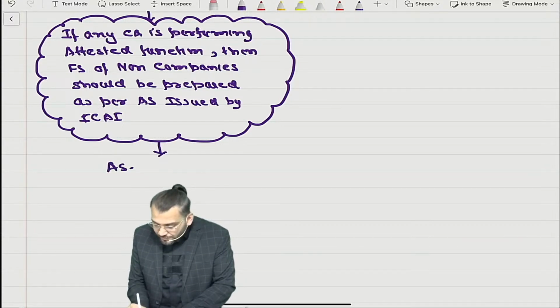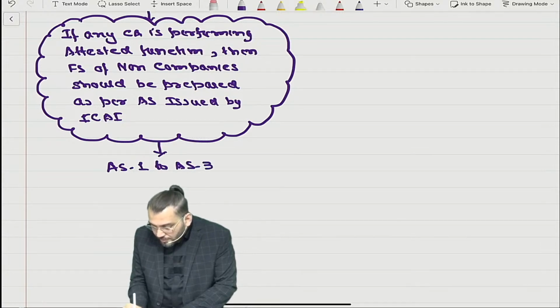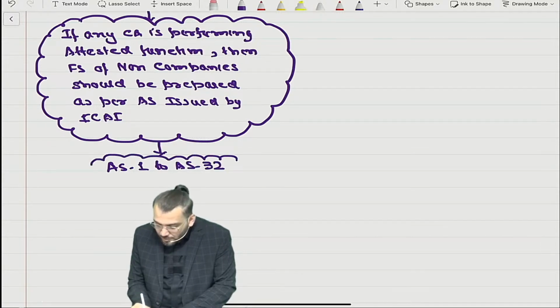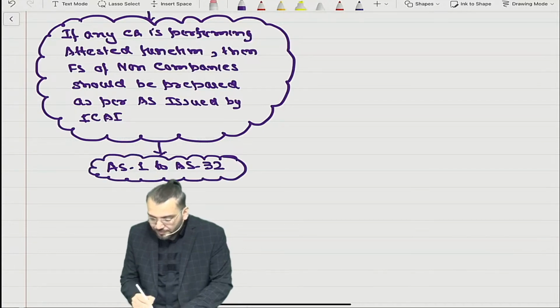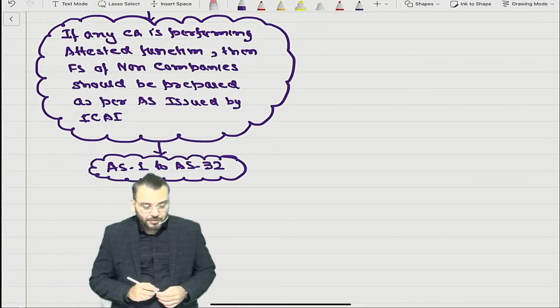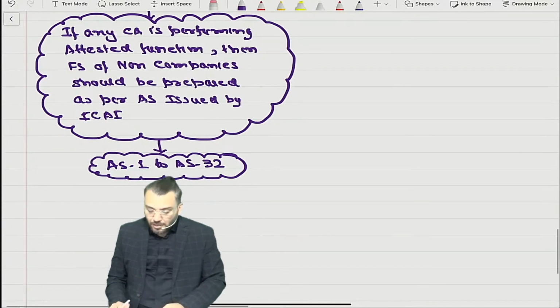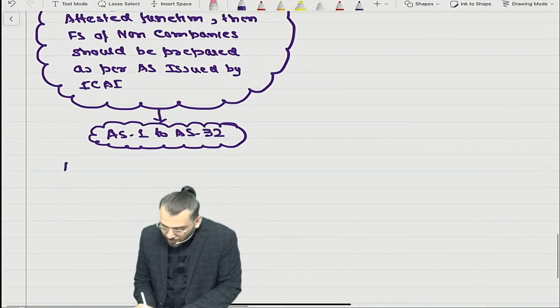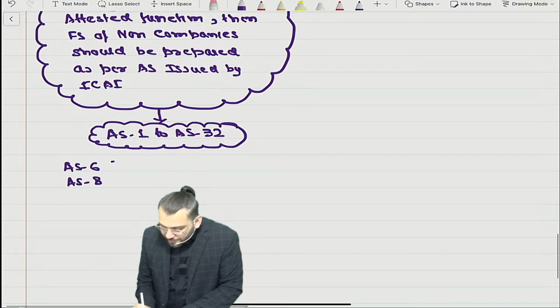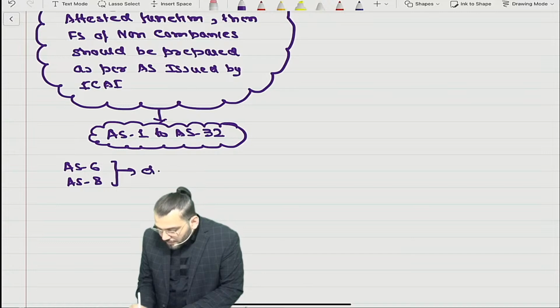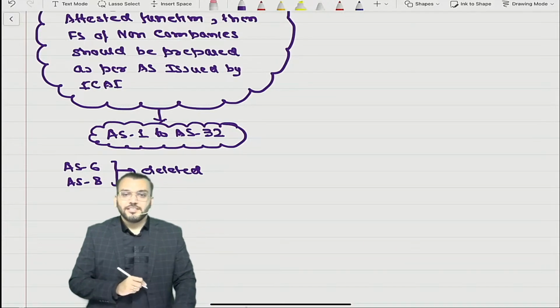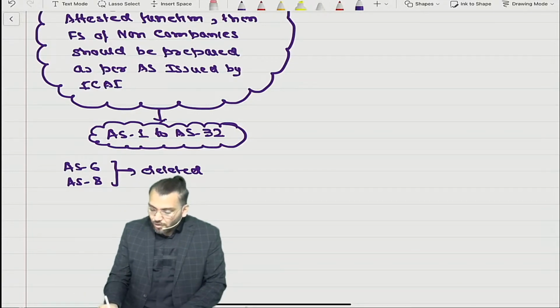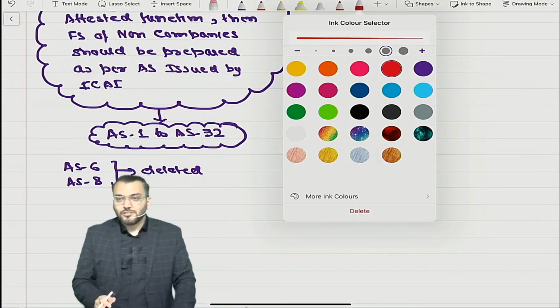It is AS1 to AS32. How many AS have been issued by ICAI? AS1 to AS32. Out of these, AS6 and AS8 have been deleted. Correct? All are not from the examination point of view, so this is not our part.